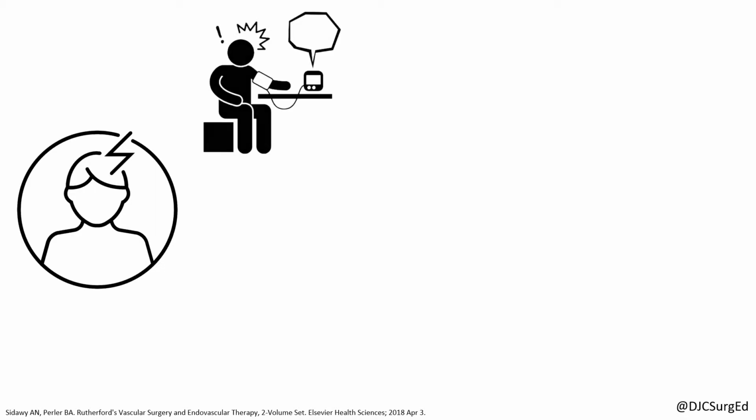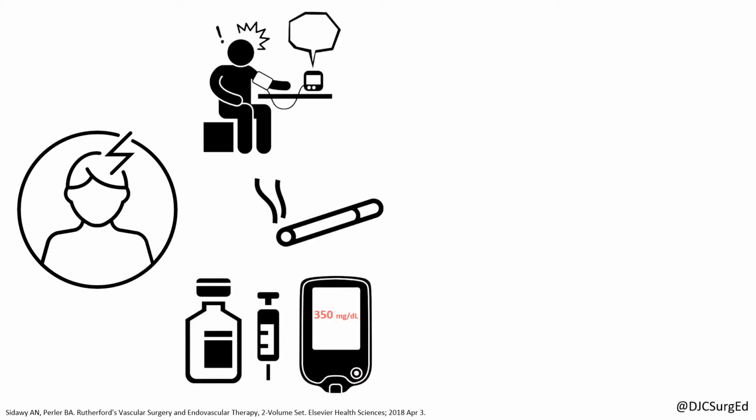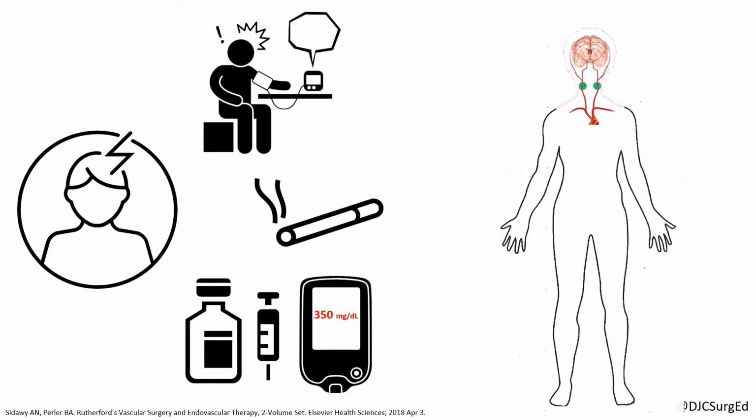Risk factors for ischemic stroke include many of the risk factors for atherosclerosis, such as hypertension, smoking, and diabetes. Symptoms may be self-resolving, such as with a TIA, or permanent, as in a stroke. It's important to remember the laterality of the symptoms in relation to the suspected carotid disease to ensure that the cause is not due to a different etiology.